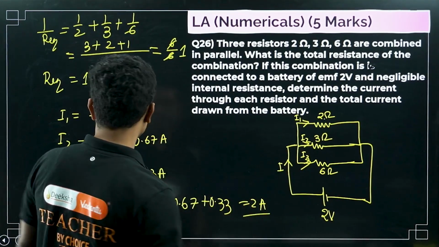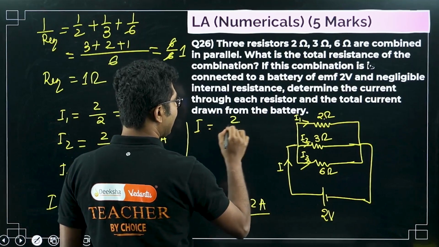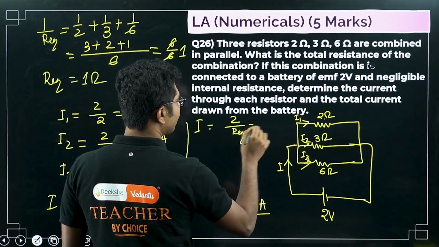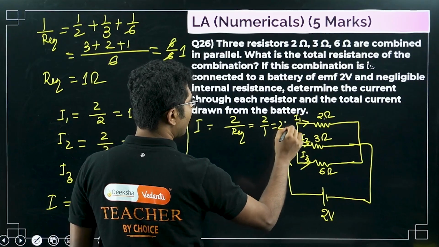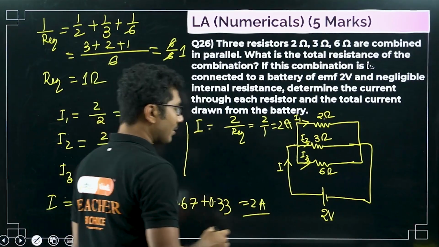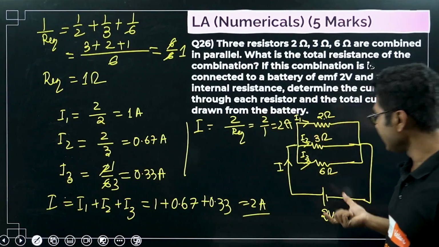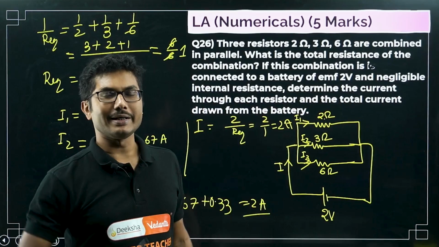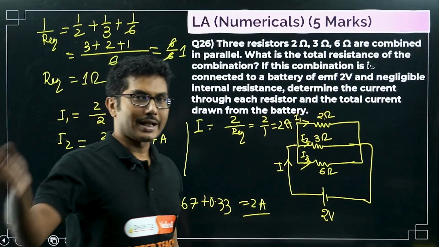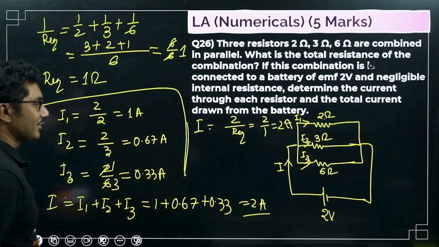Okay, or you can find the total current I as the EMF of the battery divided by the equivalent R. So 2 by 1, that is also correct. Whichever way you calculate the total I, that is fine, but for individual currents you have to consider that each resistance is individually connected to the battery and apply Ohm's law for each individual resistance. Okay, that is the beauty. Even though this looks like a difficult question, actually it is a very easy question.